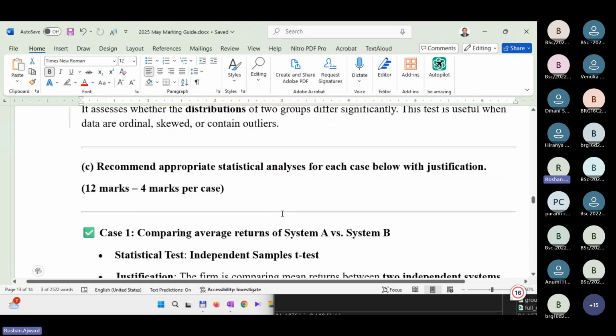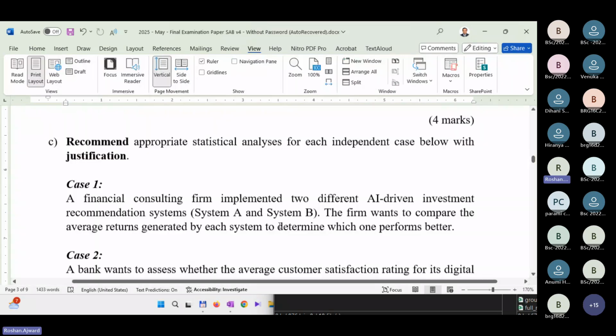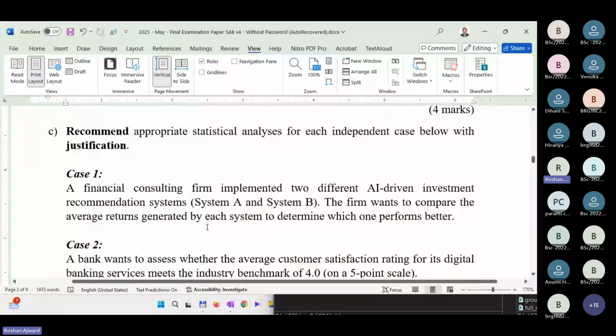Now comes the interesting application. You are required to read these and provide what kind of analysis is suitable, with justification. Some students just write the test, but you have to justify it. Why are you using that particular test? Let's take them one by one.